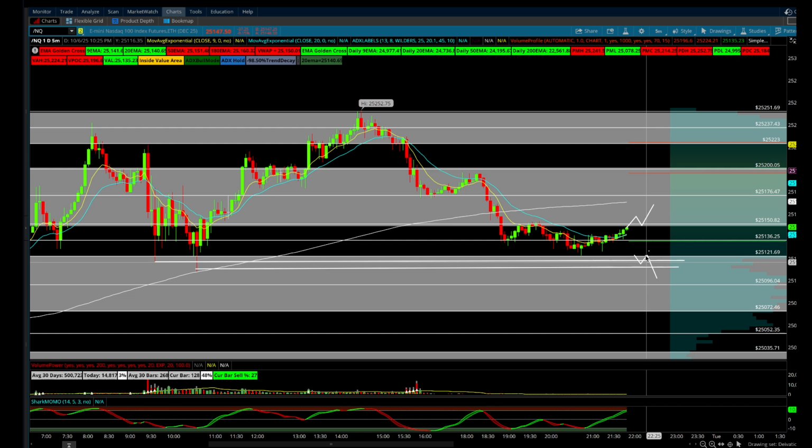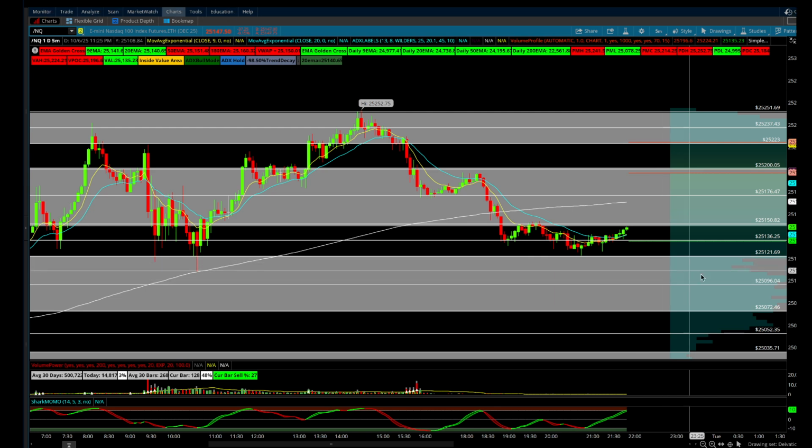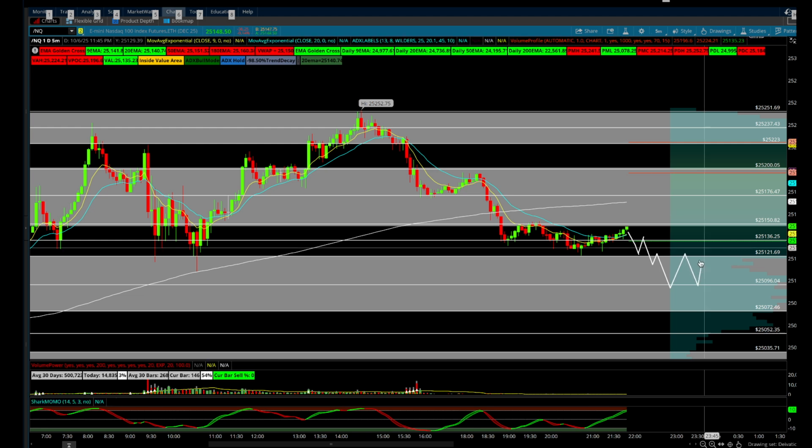That would probably really need to be broken, but 120 opens up the gate, and then we can see about the sellers pushing us down to 25,100, 25,95 basically. Anything under that will go to the opposing side, the 25,70, 75 area. So that would potentially look something like this. Come back, maybe we double top, maybe we hit again, maybe they balance it up, maybe we sweep it, and then we come down like so. It's all conjecture at that point, but either way, that would be what I'd be looking for on the short side.